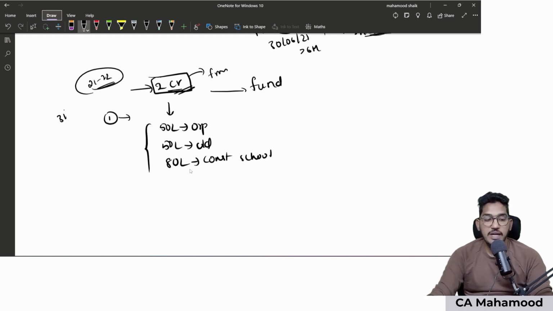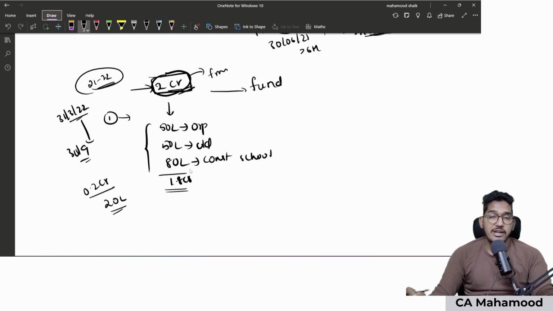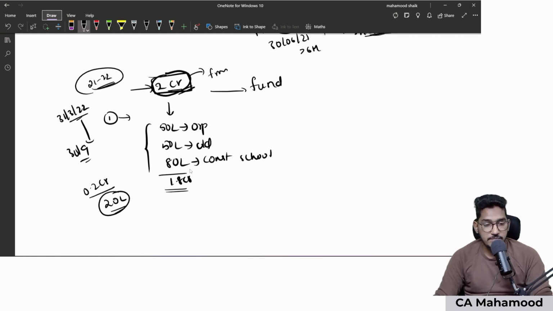Within 6 months from the end of financial year, from 31st of March 2022 till 30th of September, they are able to decide these projects. But if you observe, the total projects which they have decided amount to only 1.8 crores. But how much amount they have to spend? 2 crores they have to spend. So they are unable to have a project for that excess 0.2 crore rupees. That 20 lakh rupees they are not able to decide any project for. And 6 months from the end of financial year is over, but still they don't know how to spend this 20 lakh rupees. Now this 20 lakh rupees should be transferred to a fund specified under Schedule 7.